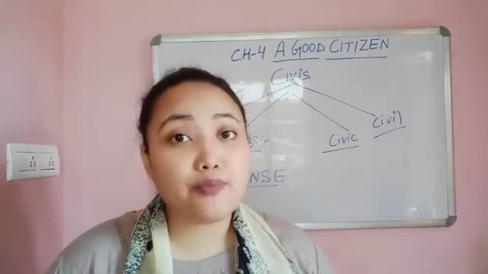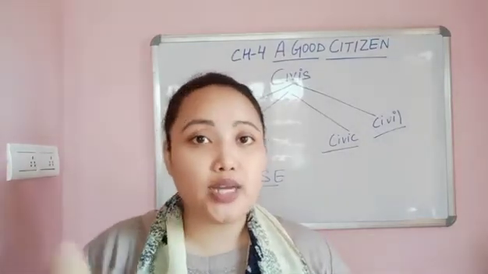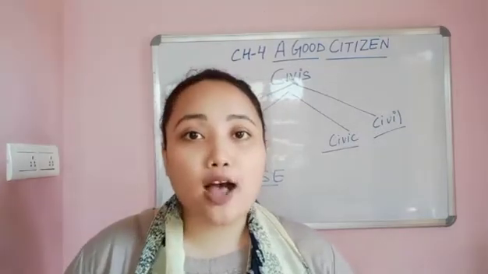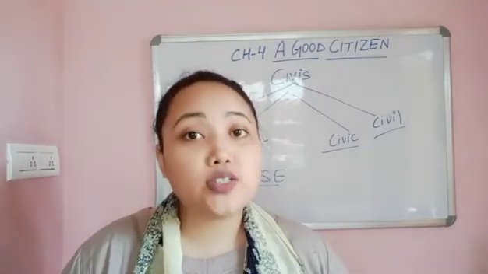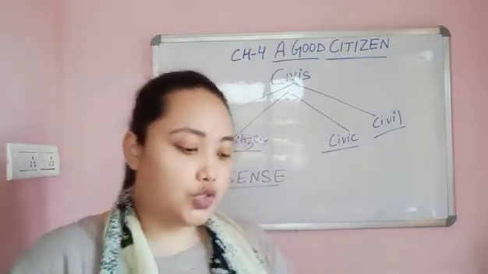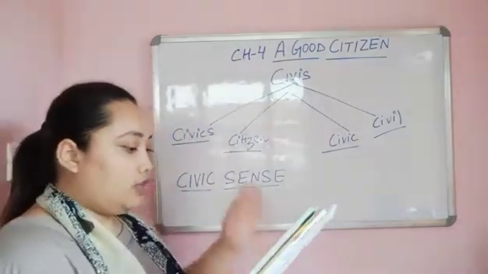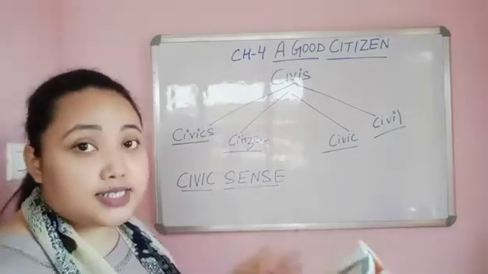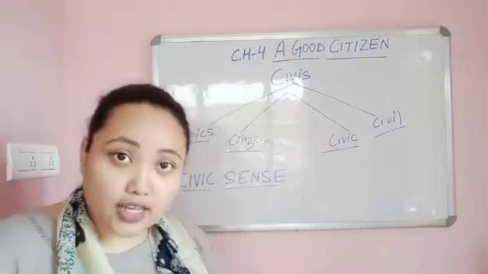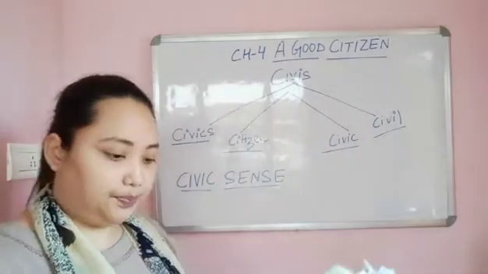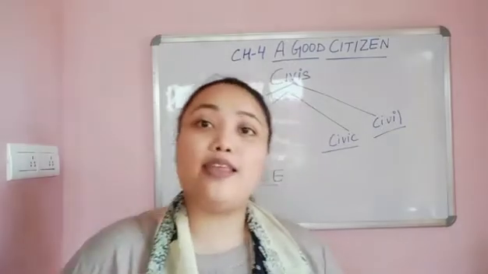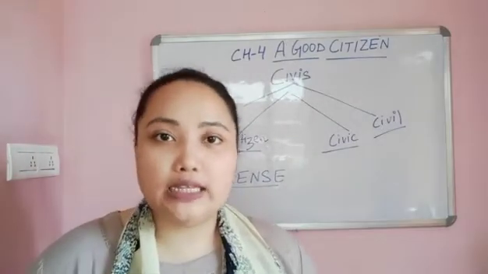Now who is the government? The government is the one who is ruling us, who is the head of the country, who looks after the country and who looks after the benefits and the betterment of a country. So now we come to citizen. Who is a citizen? A citizen is a person who belongs to that particular country or city. I am a citizen of which country? India. We all live in which country? We all live in India, okay?